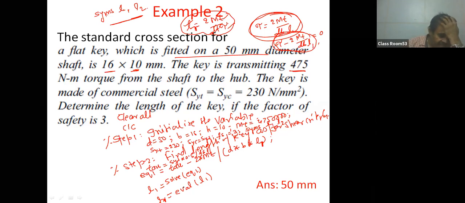Eval is a function. Most of the students have used this function in the previous codings also, of riveted joint, welded joint, and others. So L1 is solve of EQ1 and L1 equal to eval L1. So I think step 2 is over. You can do one more thing here, semicolon. You can also write L1 equal to round L1.